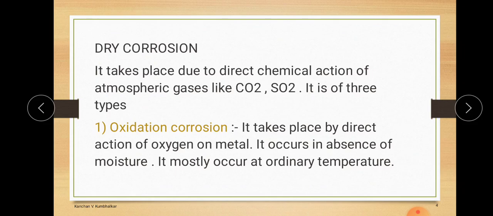Now in detailing dry corrosion. Dry corrosion takes place due to the direct action of atmospheric gases like CO2, SO2, oxygen and so on. So there are basically three types of dry corrosion. First one is oxidation corrosion, and it takes place because of direct attack of oxygen on metal. It occurs in the absence of moisture and it mostly occurs at an ordinary temperature. So oxidation corrosion occurs because of oxygen and metal, in the absence of moisture, and at an ordinary temperature. These are the specialities of oxidation corrosion.